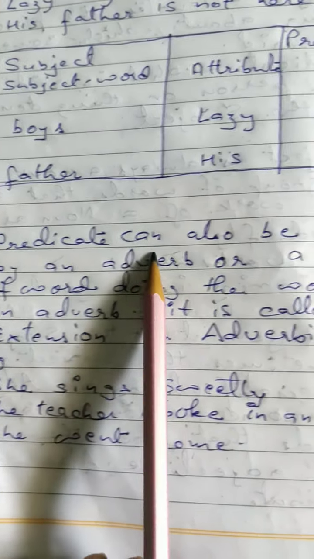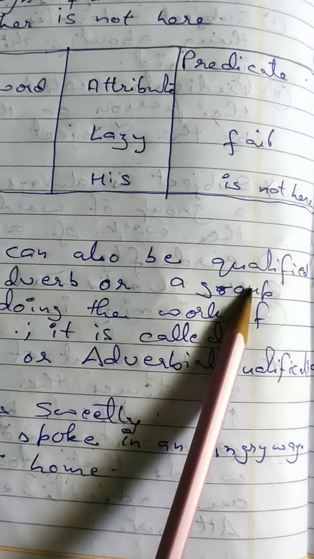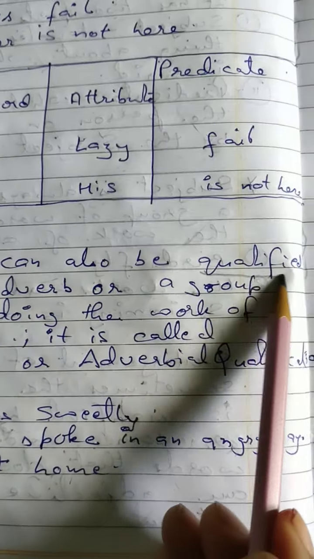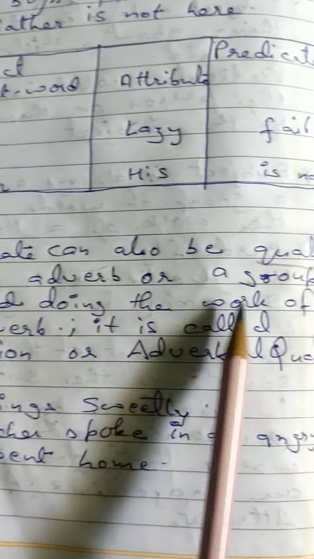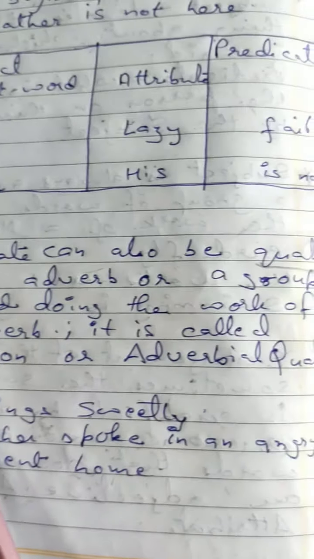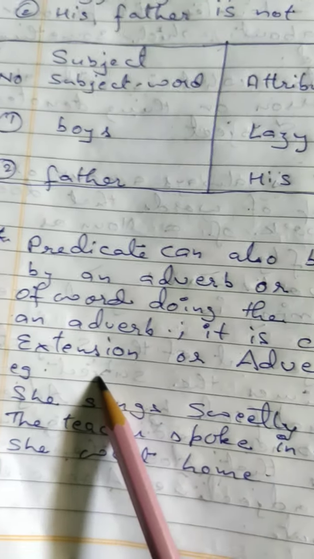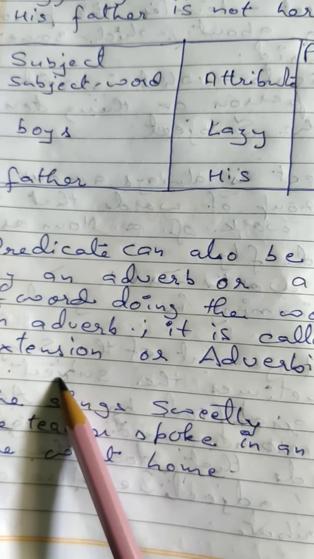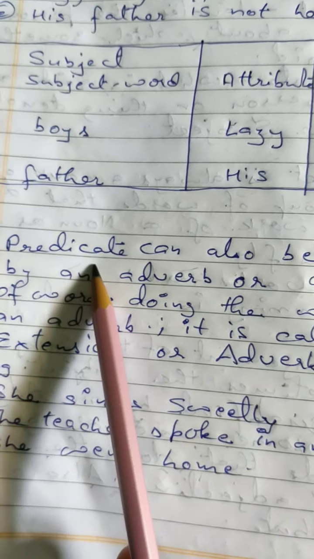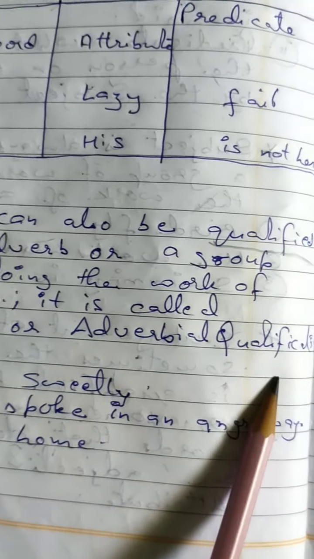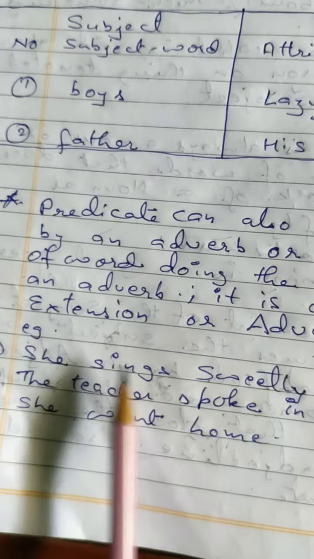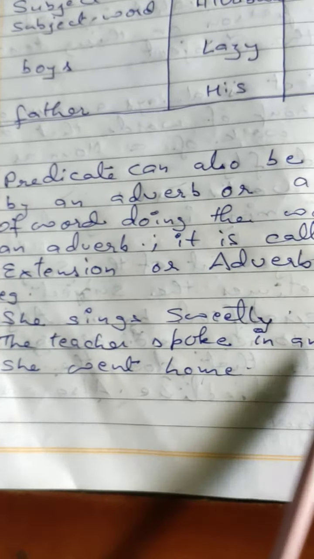The predicate can also be qualified. Remember this word, qualified. The predicate can also be qualified by an adverb or a group of words doing the work of an adverb. It is called extension. Enlargement or extension means the same, but extension is with the predicate and enlargement is with the subject. It is also called adverbial qualification. For example: She sings sweetly. The teacher spoke in an angry way. She went home. We will watch this in a table.